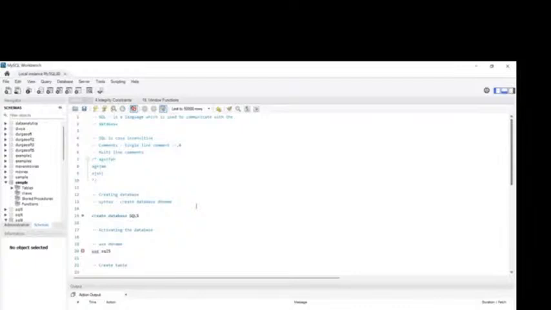Next, we created the database. As we know, first of all we need to create the database, and inside the database we will create tables, and inside the tables only we will store data, right? So first we create a database, and the syntax to create a database is this one: create database, then the database name. We give a file name.